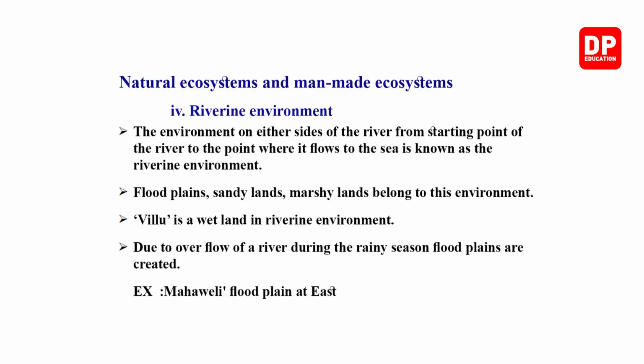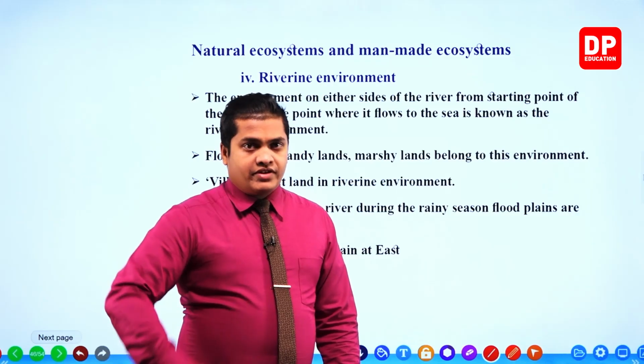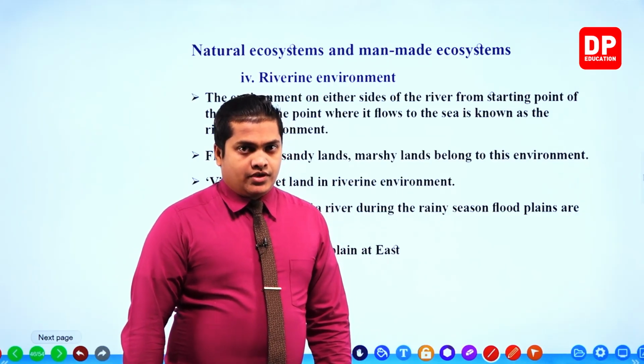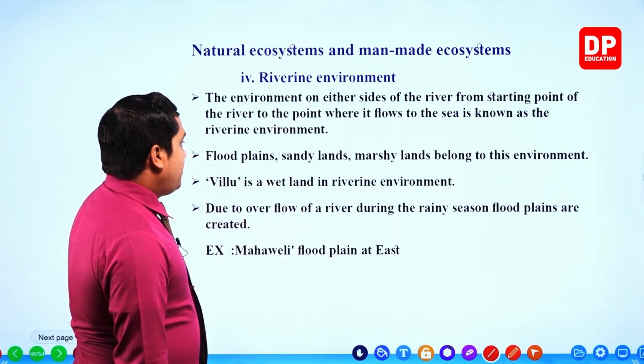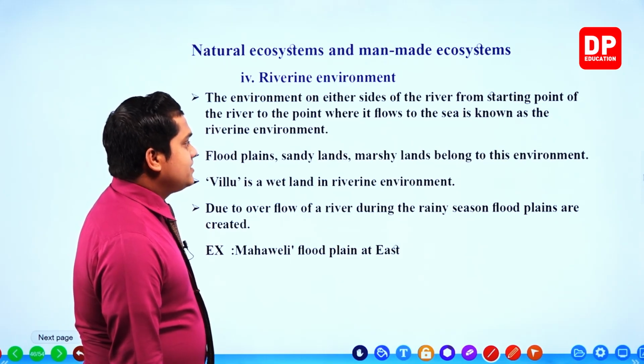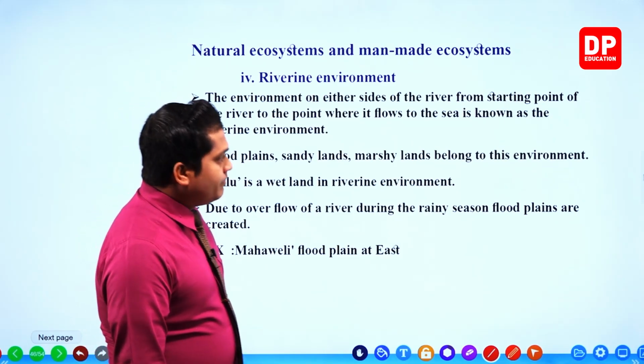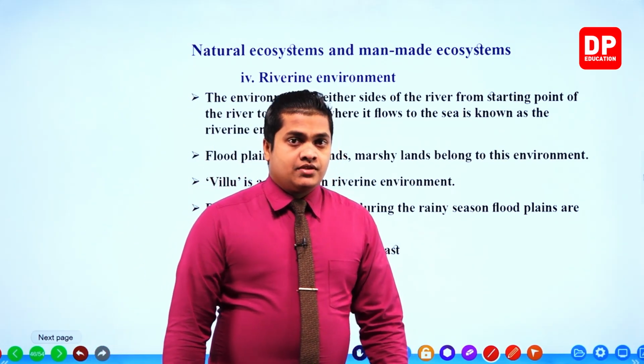The environment on either side of the river, from the starting point of the river to the point where it flows to the sea, is known as the riverine environment. Floodplains, sandy lands and marshy lands belong to these environments.